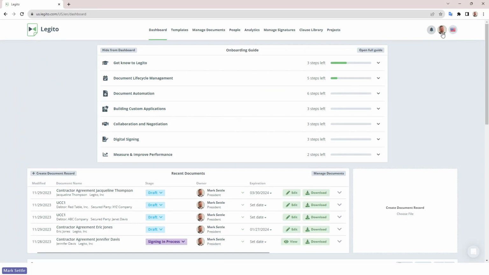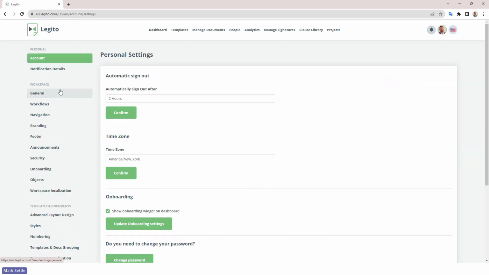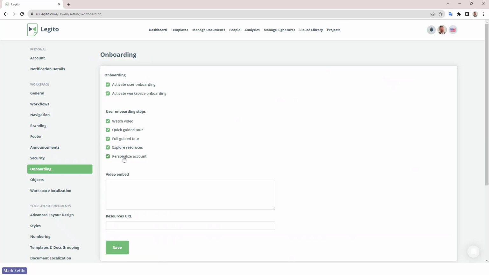What I want to show you as well is that this administrator can actually make some changes to the onboarding. So there's an onboarding section. As the administrator, they can actually choose what shows up in that user onboarding. They can choose whether or not onboarding is on and which of those nodes actually show up in the user onboarding. So maybe they don't want to have the full guided tour, they only want the quick one, or vice versa. And then you can see there was that watch video step that lets you watch a specific video.